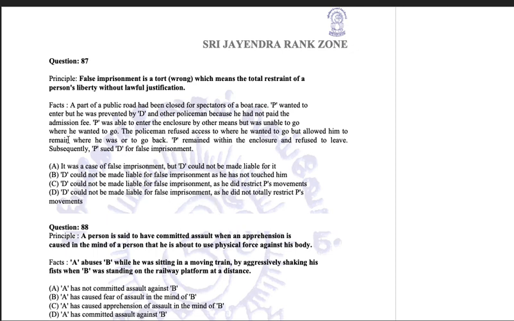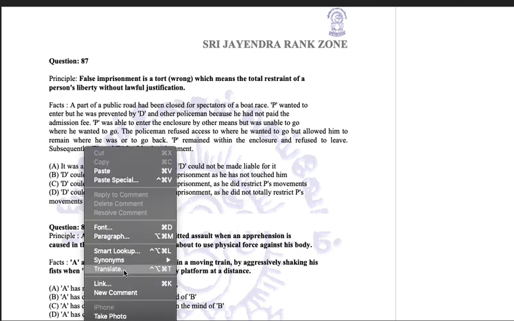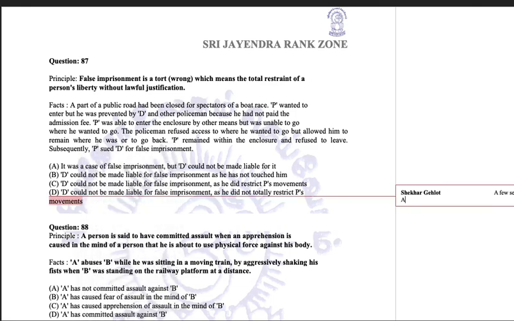But here, if we see, he was allowed to remain where he was or to go back. He could have gone back, but he did not go back. He himself remained in the enclosure and refused to leave. Now, that cannot be called a false imprisonment. So, our answer is option D here. This is not a case of false imprisonment.